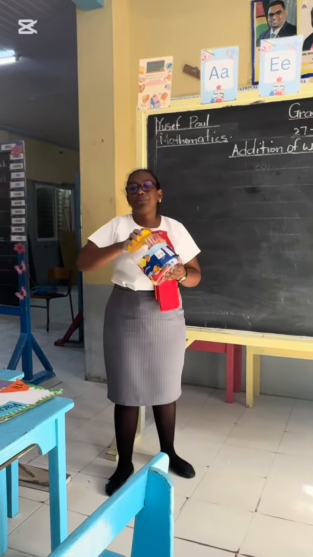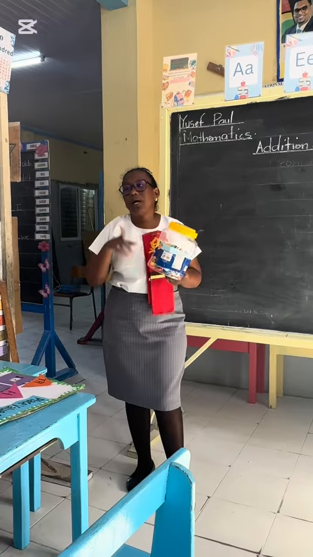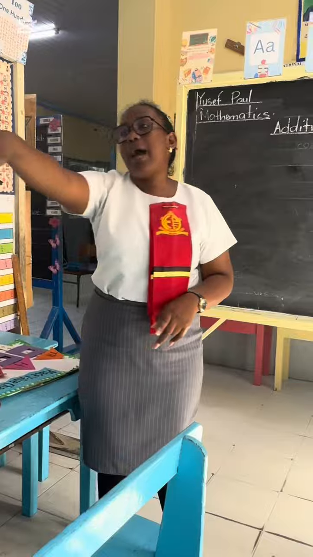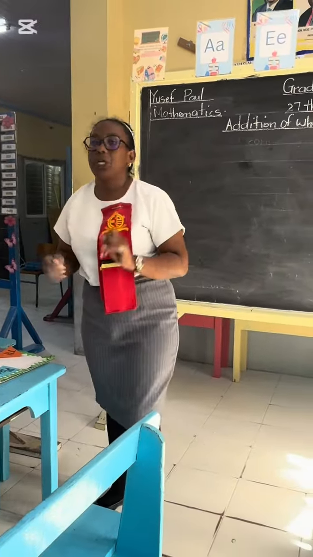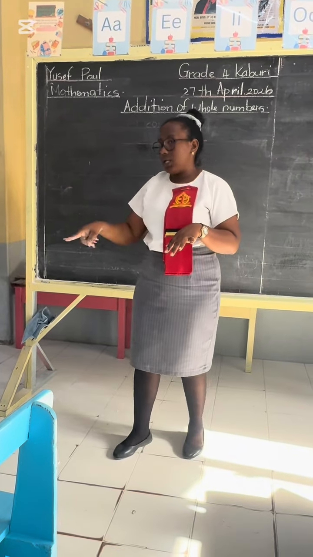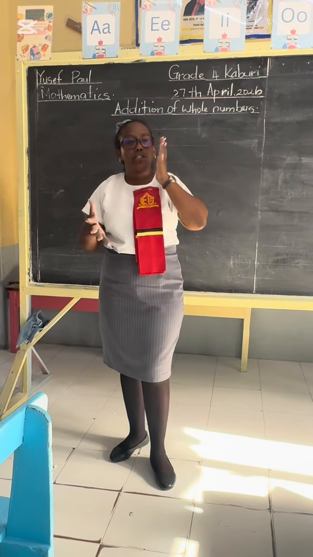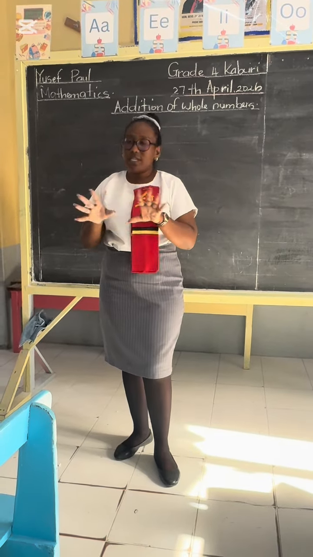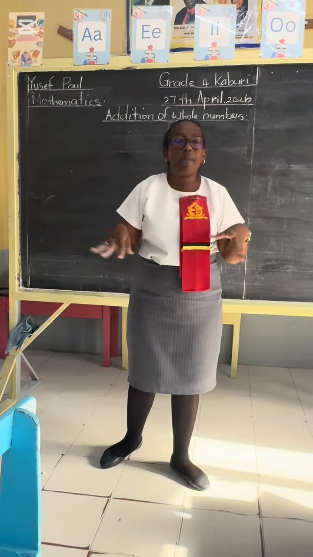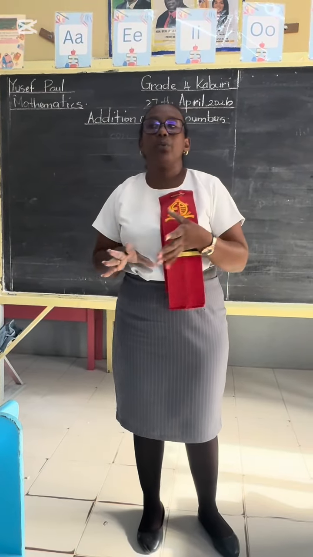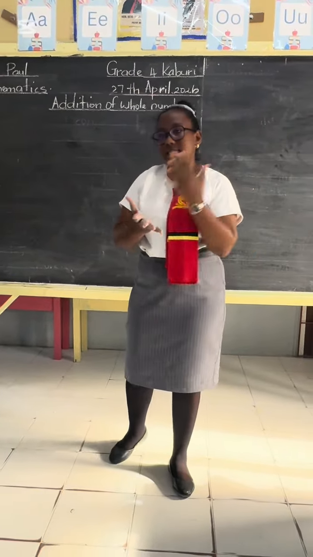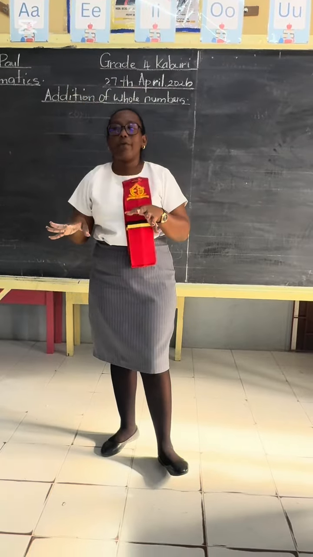Good. So we have the bottle corks here. Some of you are going to use the bottle corks. This group, I'm going to leave the bottle corks with you. And back group, just collect the matchsticks from on the top there. Good. So you guys are going to use your counters and work what's on the worksheet. This group, I'm challenging you to not use any counters. Do it mentally. Let me see what you can come up with. I'm going to come around and assist you. For those of you who need assistance, if you're going through it and you're stuck, just raise your hands. I'm going to come around and assist you.